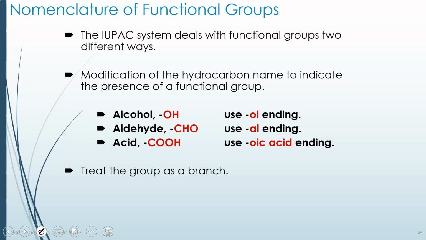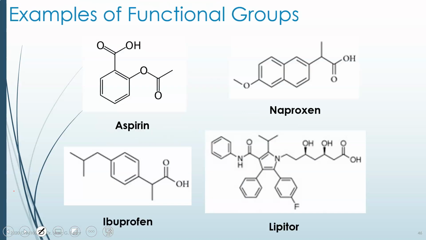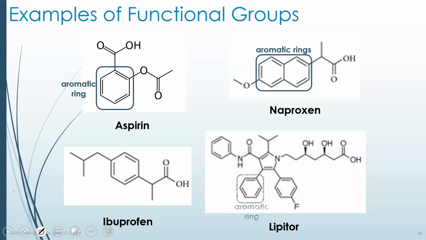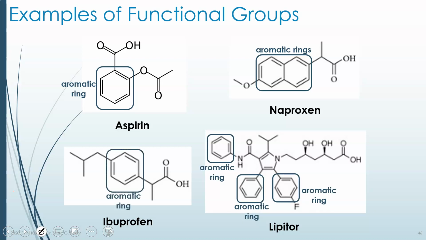So treat these groups as branches because these tend to stick out from the chains or at the end. The aldehydes and the acids are at the end of chains. The alcohol can be at the end or sticking out from the chain. So here are some drugs you've seen before in a previous video module: aspirin, naproxen, ibuprofen, and Lipitor. Let's look for some functional groups. So you'll notice all of them have aromatic rings. Sometimes the rings are double rings, as in naproxen. Sometimes they're single rings in all the others. So aromatic rings are very common in drugs.